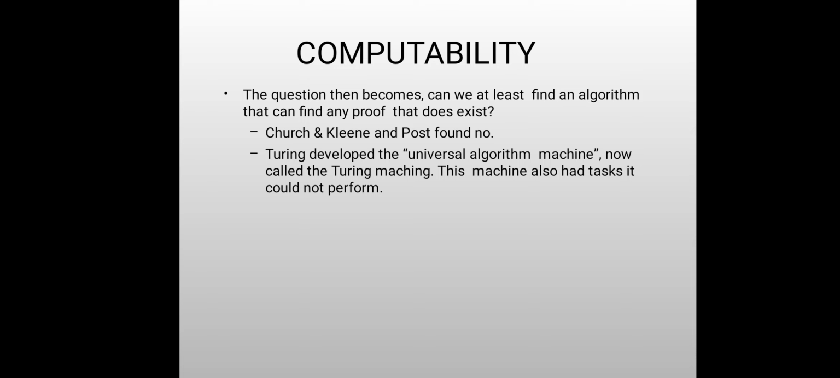Computability, search and Post's numbers. Turing developed the universal algorithm machine, now called a Turing machine. This machine also had tasks it could not perform.